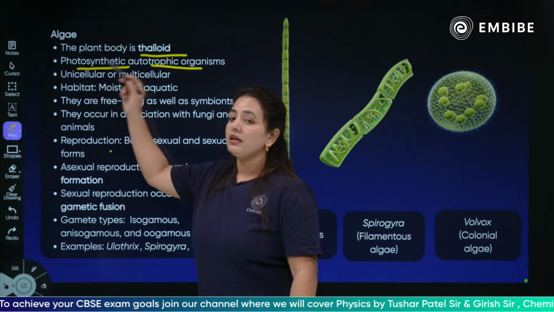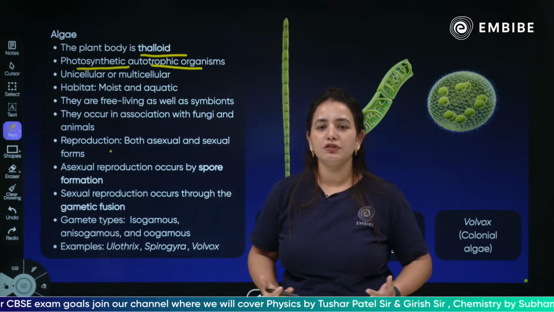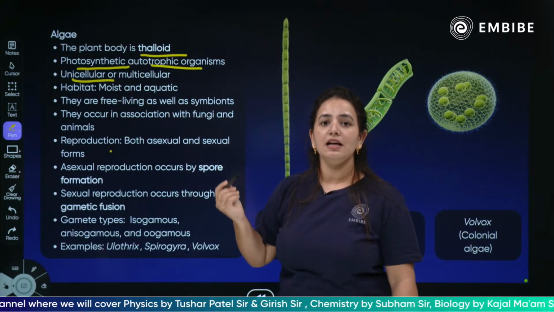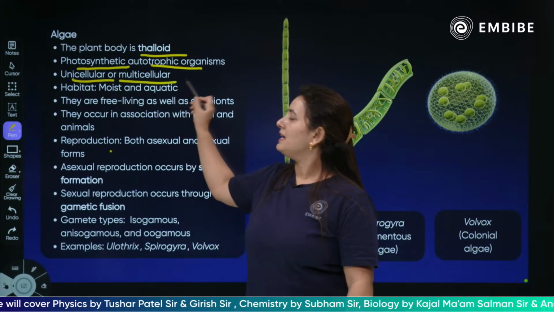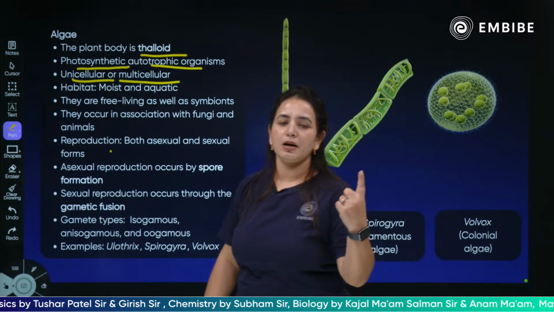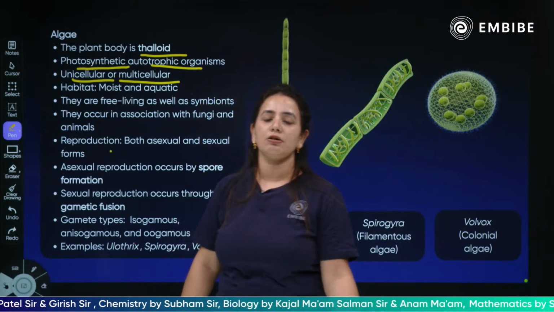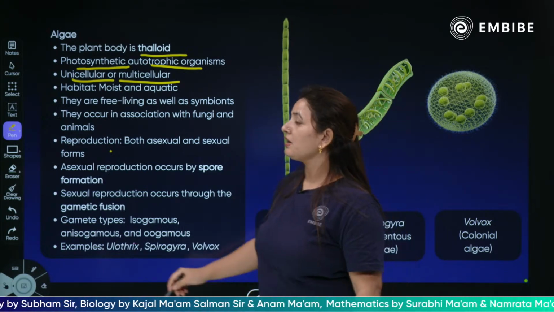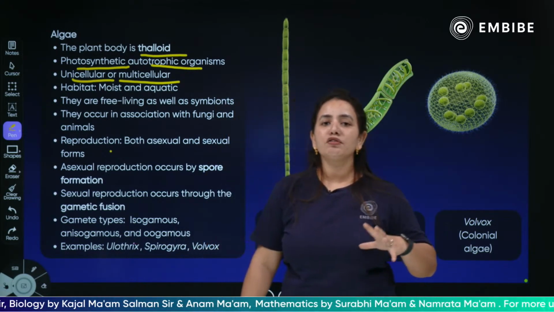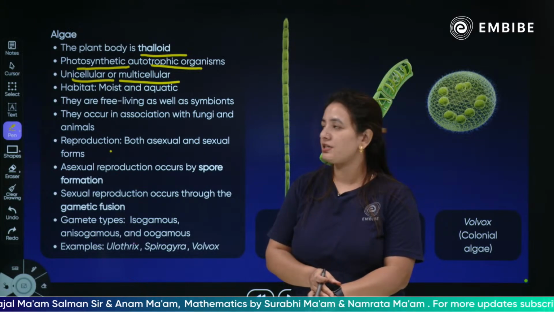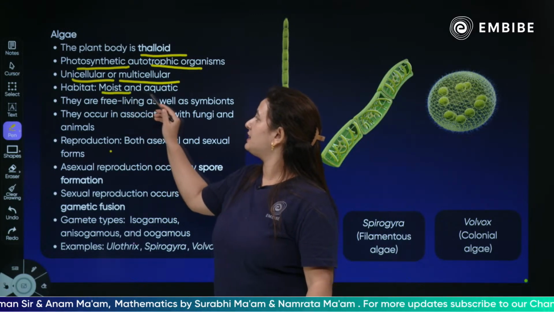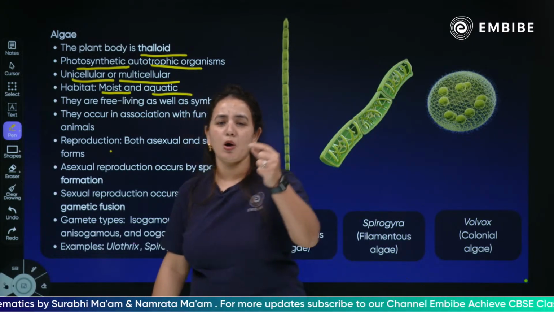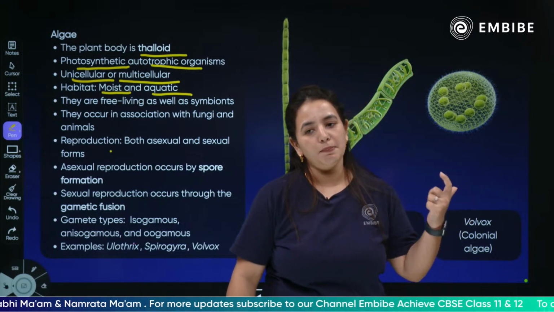Talking about the cellular structure, the body of the algae could be unicellular, made up of a single cell, or they could be multicellular organisms. It totally depends. Next, the habitat. If you have to find algae, they are majorly found in moist and aquatic places, which have moisture.